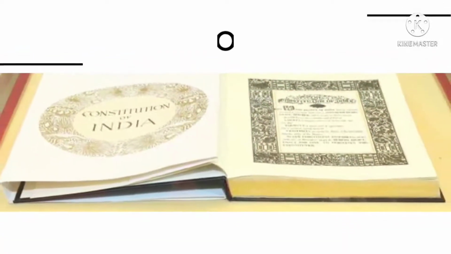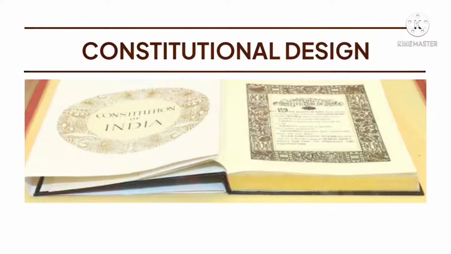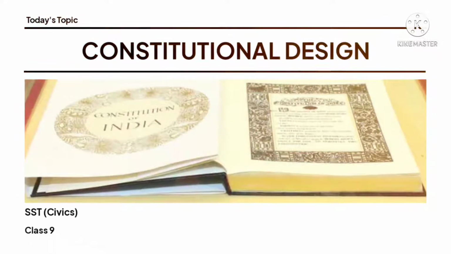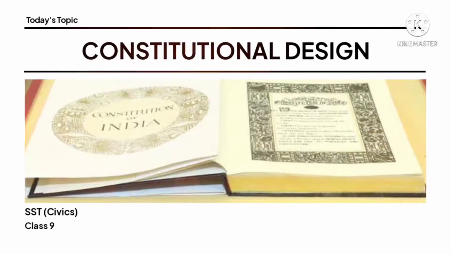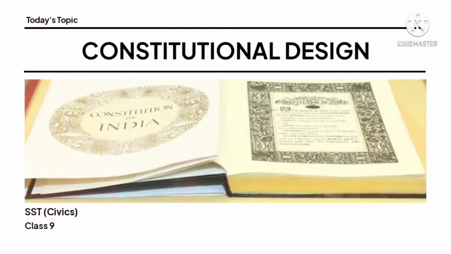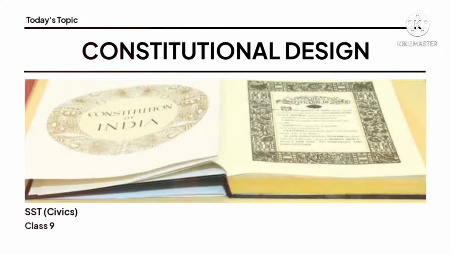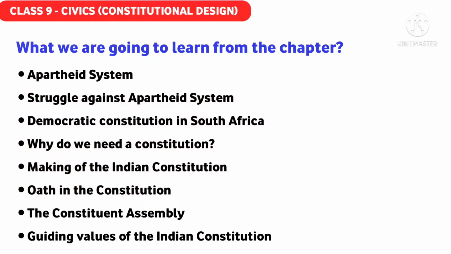So till now in our chapter Constitutional Design, we have seen the struggle against the apartheid system. What was the apartheid system? The democratic constitution in South Africa, how it was formed, and what struggles they had to go through. We have learned about Nelson Mandela. Then in the second portion of our story, we saw the need for a constitution. Why do we need a constitution? What does the constitution do in our country? The making of the Indian Constitution, the path of making it, the Constituent Assembly. These things we have discussed till now.